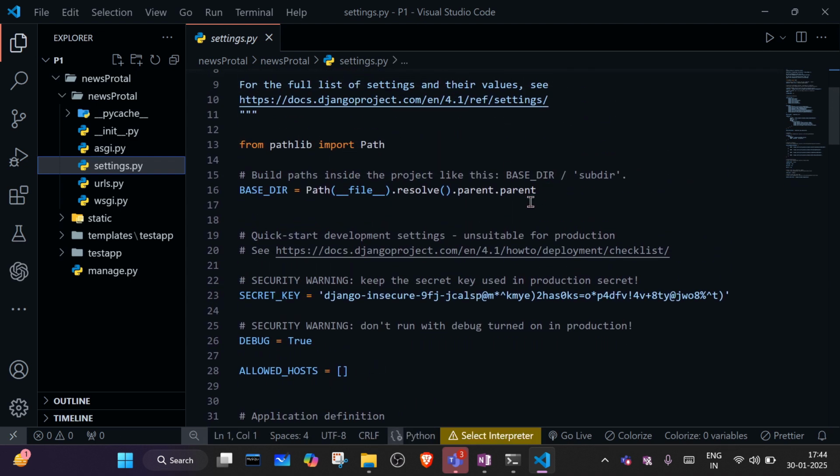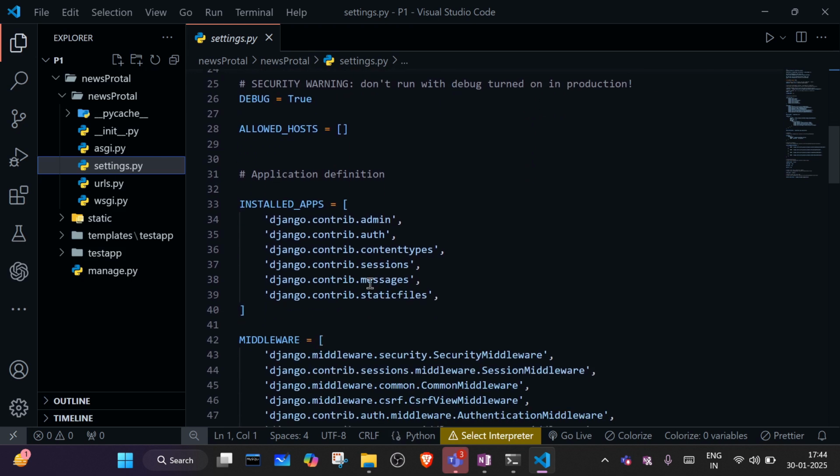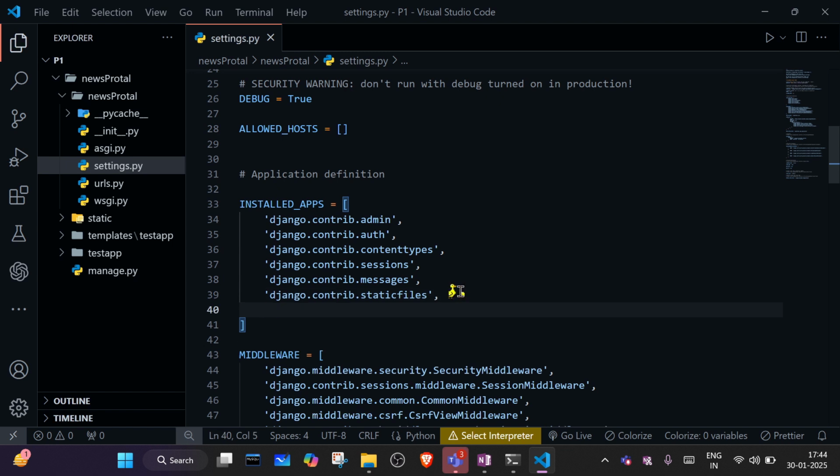So how to mention the path? First we need to register our application. Inside that, what's the application name? Test app, right? So we will write the test app.